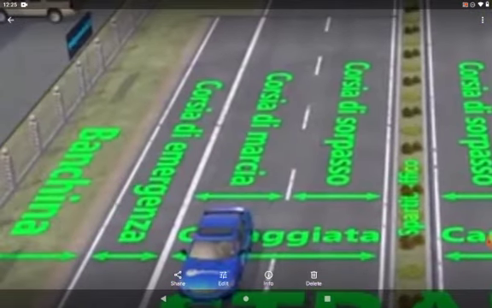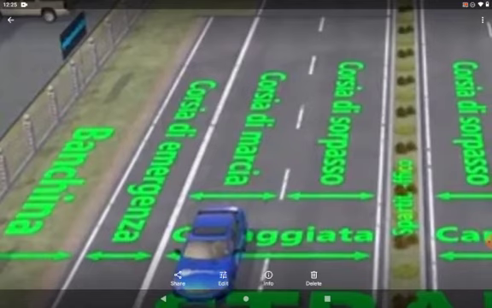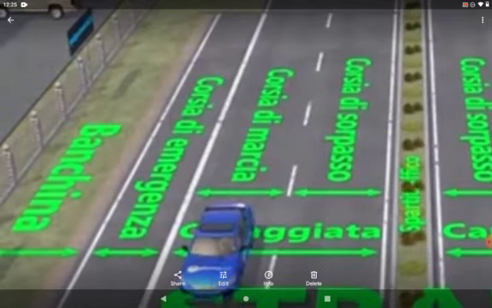So another thing that we can also find on the road is the corsia di emergenza. We all know what emergency is all about. So when you see the word corsia di emergenza, it simply means that this road is an emergency road. On this particular road, you can only make use of it in terms of emergency.